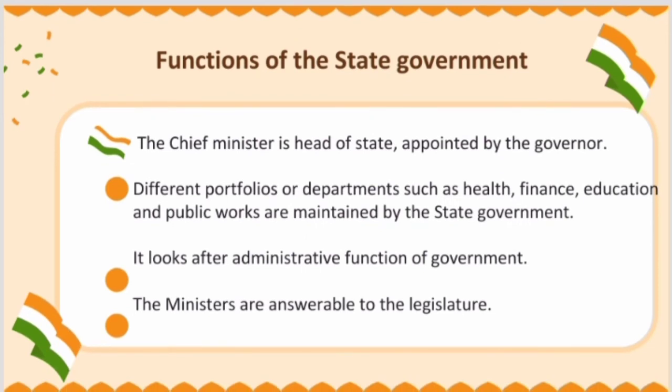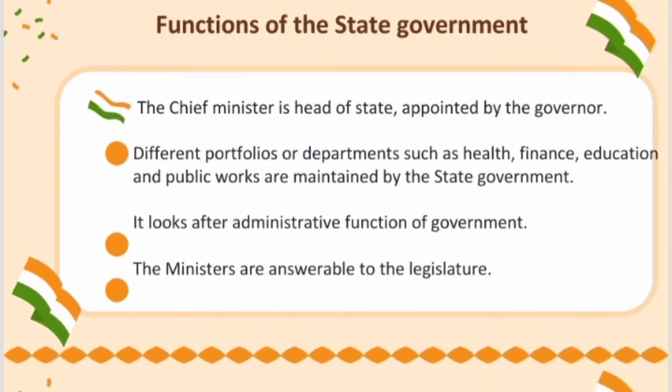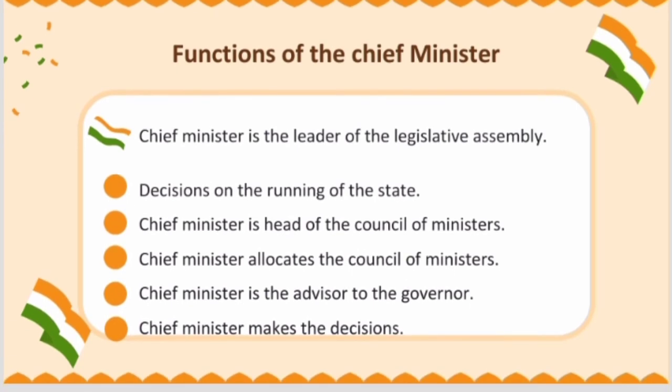And the function of the state government. Chief Minister is elected by the people during the election. Those who are above the age of 18 will elect the Chief Minister through a process called election, but the governor is appointed by the president with the advice of the Prime Minister. The person from the majority winning party will become the chief minister and other members will be the opposition party. So the majority winning party's captain or member will be the chief minister.